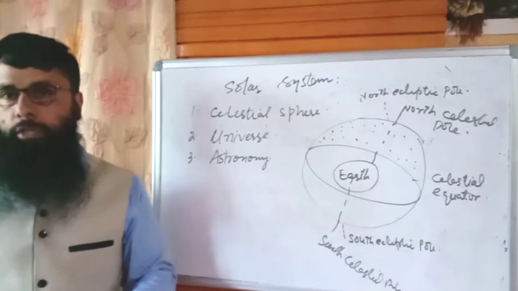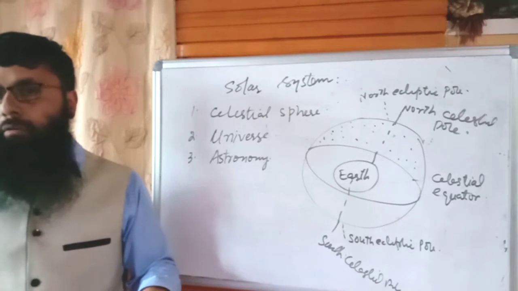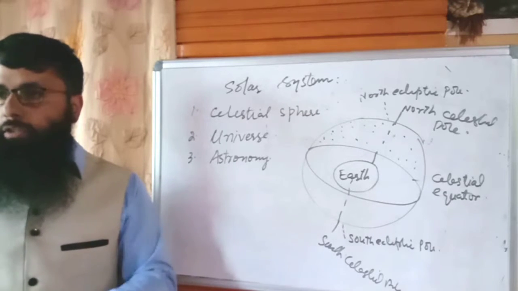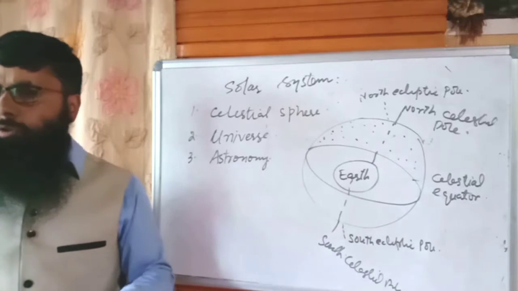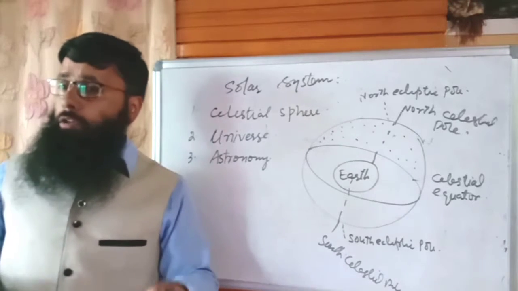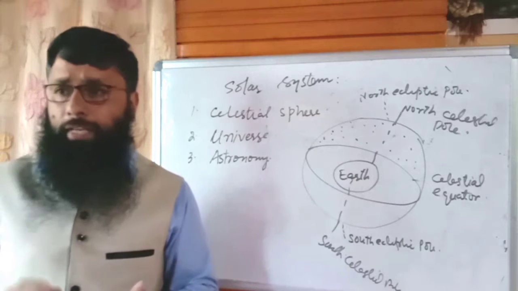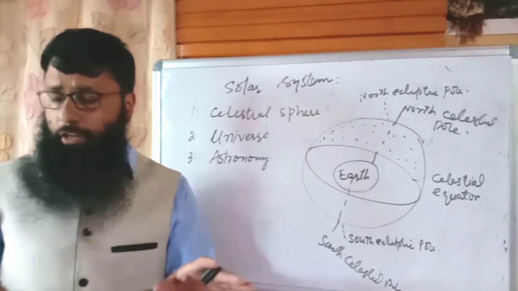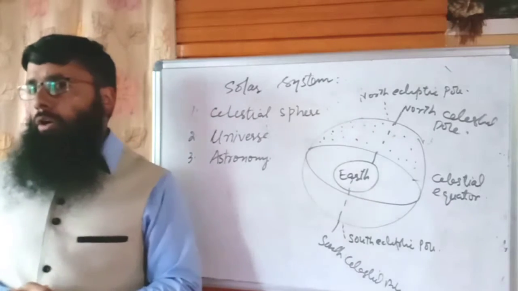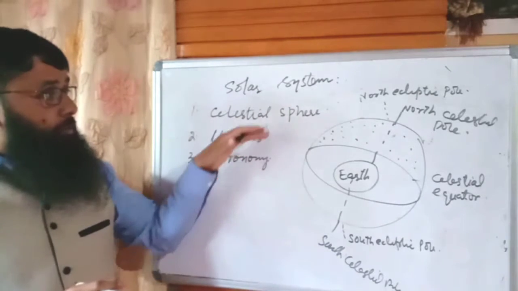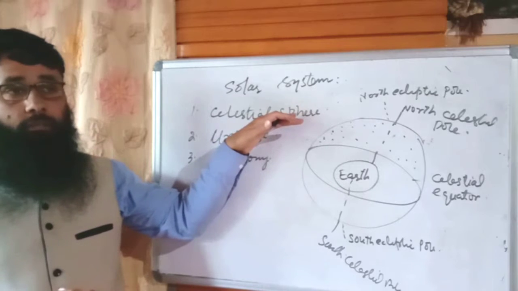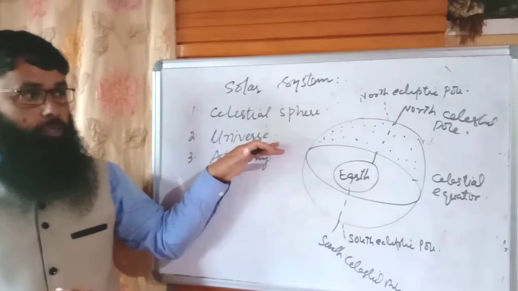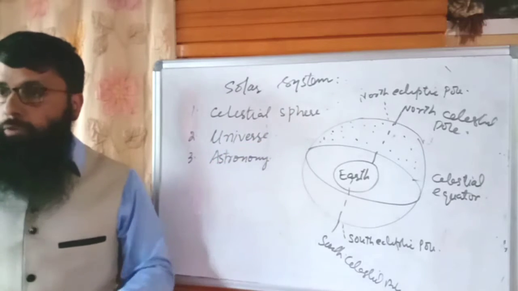We have a separate subject to study this whole universe, and that subject is known as astronomy. Or simply, we define astronomy as the study of the universe, that is sun, stars, galaxies, planets, and other non-earthly bodies and other phenomena. So we know what the celestial sphere is and what it's composed of, the definition of the universe, and the definition of astronomy.